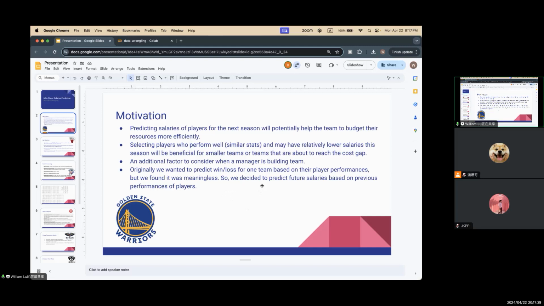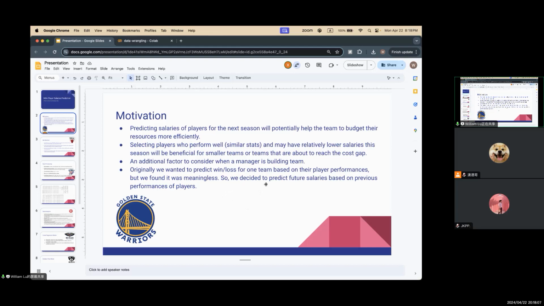But by integrating this additional salary factor, we can help the team manager build a team not only in terms of player performance, but also in terms of money allocation. So that's another motivation behind this project.